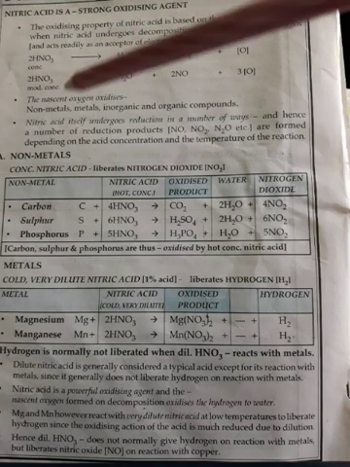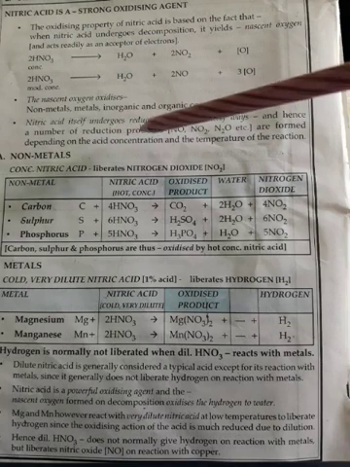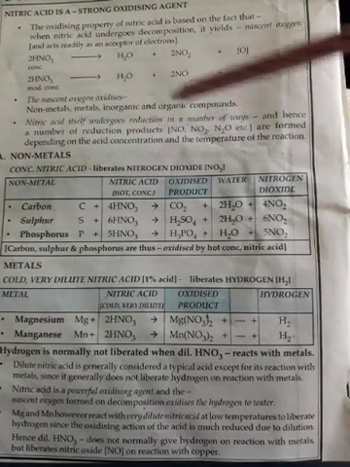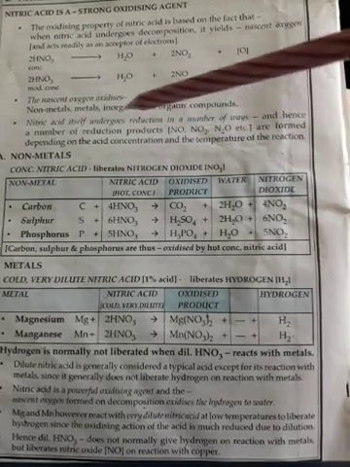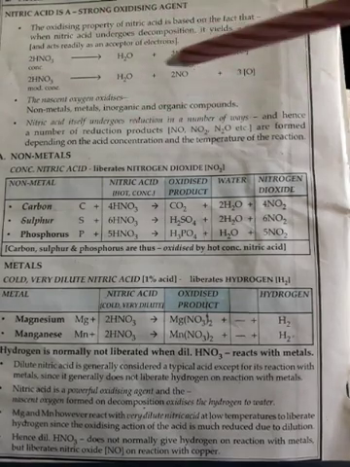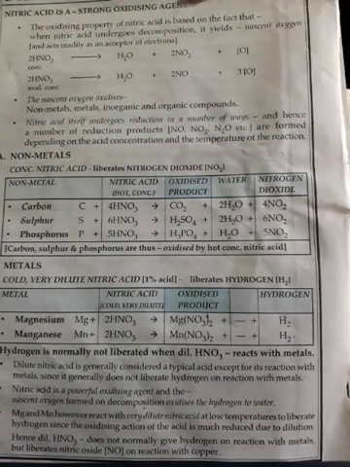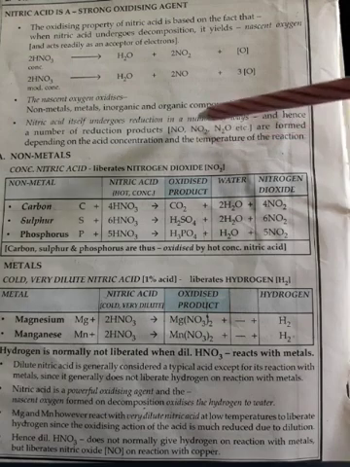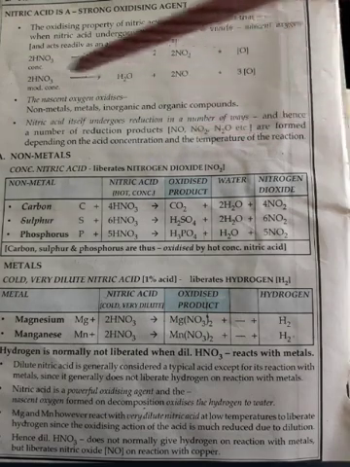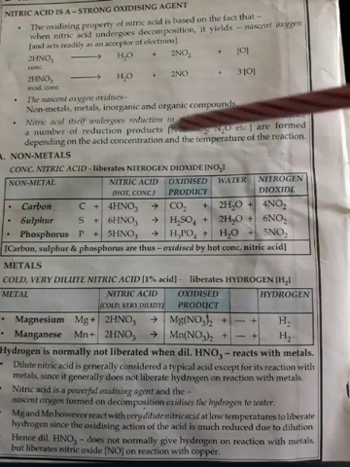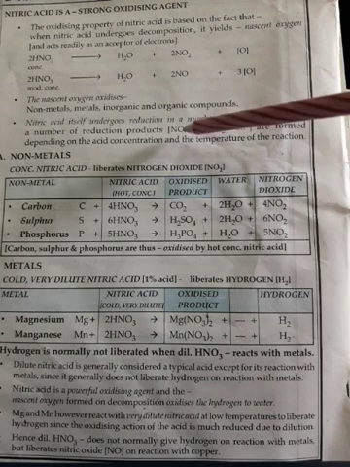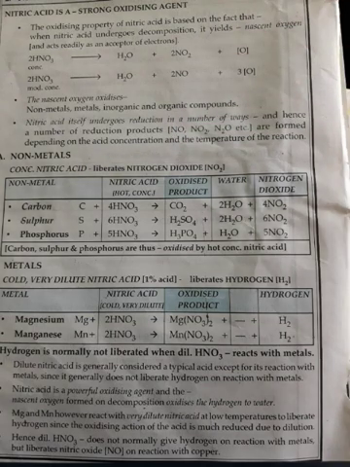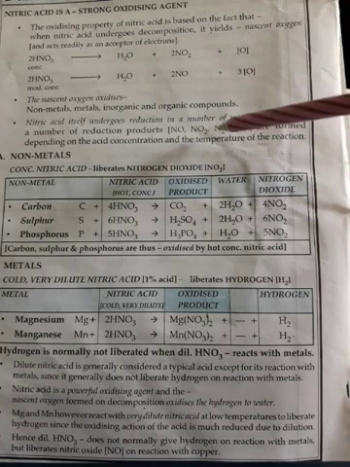One thing more here, you see, nitric acid itself undergoes reduction in different ways. Okay, so just see what reduction products are formed. If concentrated nitric acid, then normally which gas is formed? Nitrogen dioxide. If dilute nitric acid, then it will form which gas? Nitric oxide. If ammonium nitrate is heated, it will decompose to give nitrous oxide.